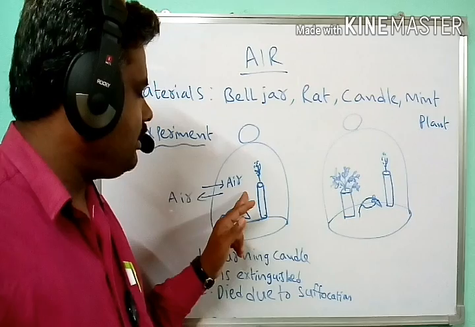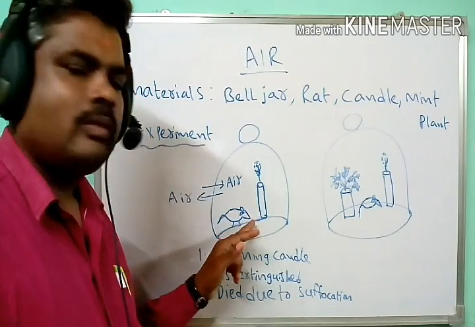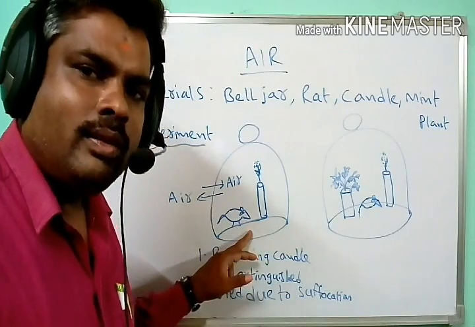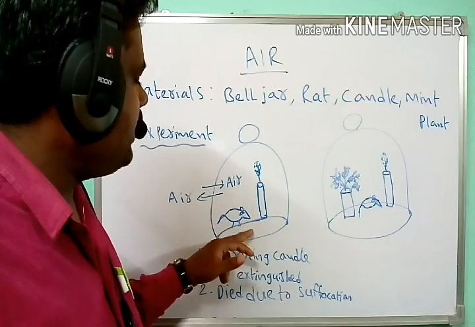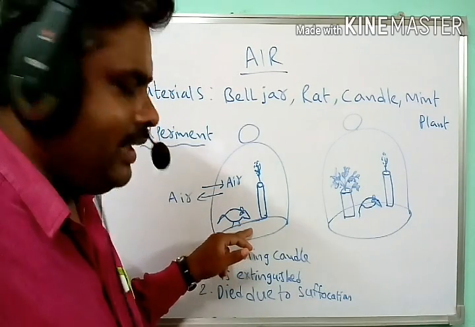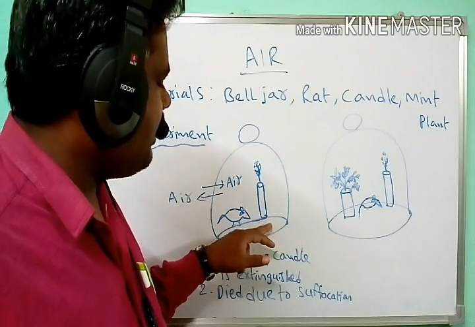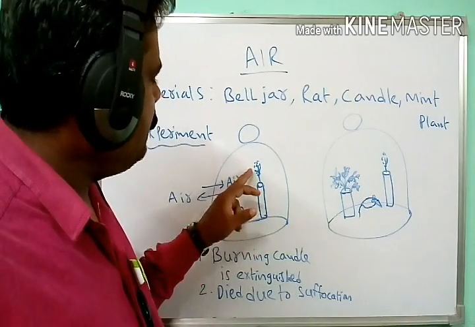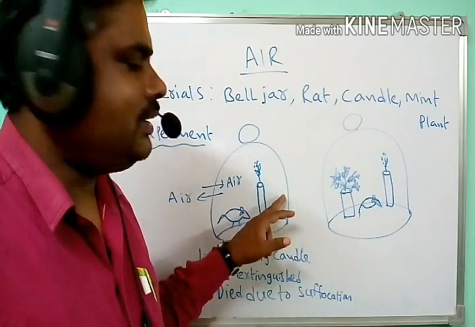Due to that, fresh air was not present inside the bell jar, so the rat died due to suffocation. That means there was not sufficient air inside the bell jar. At the same time, the burning candle was also extinguished, because sufficient air was not present inside the bell jar.